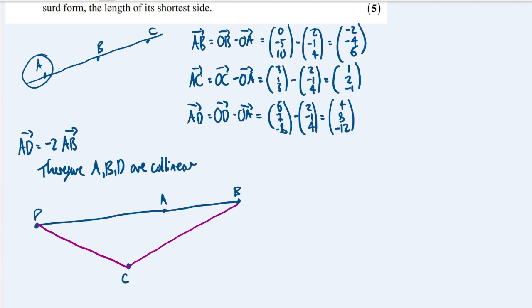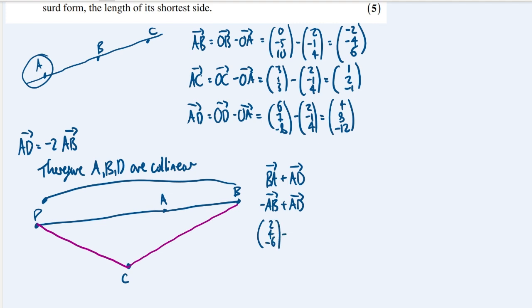Well, we know that BD is the same as BA plus AD, which is minus AB plus AD. We already have some of these things, so minus AB is (2, 4, -6), plus AD is (4, 8, -12).